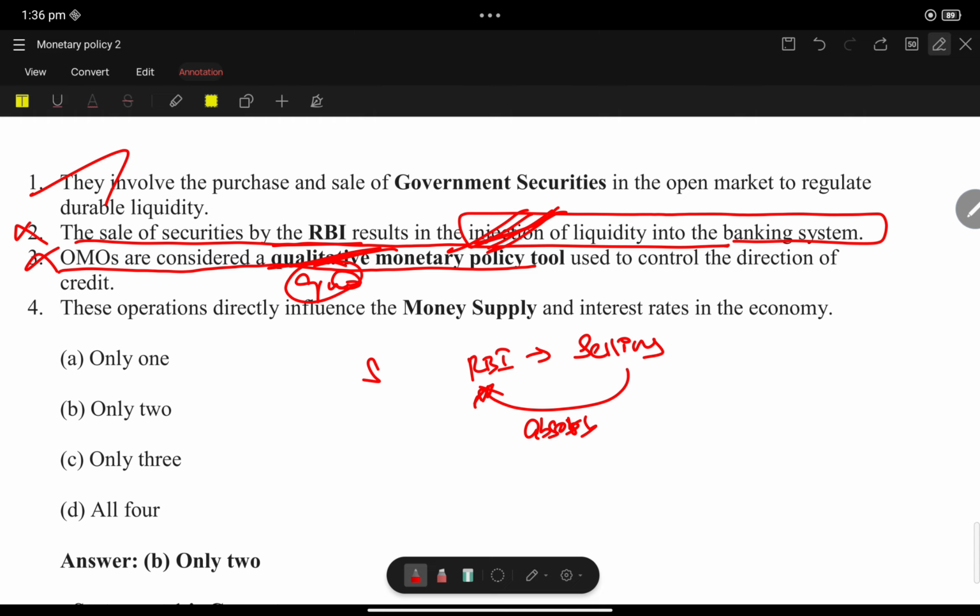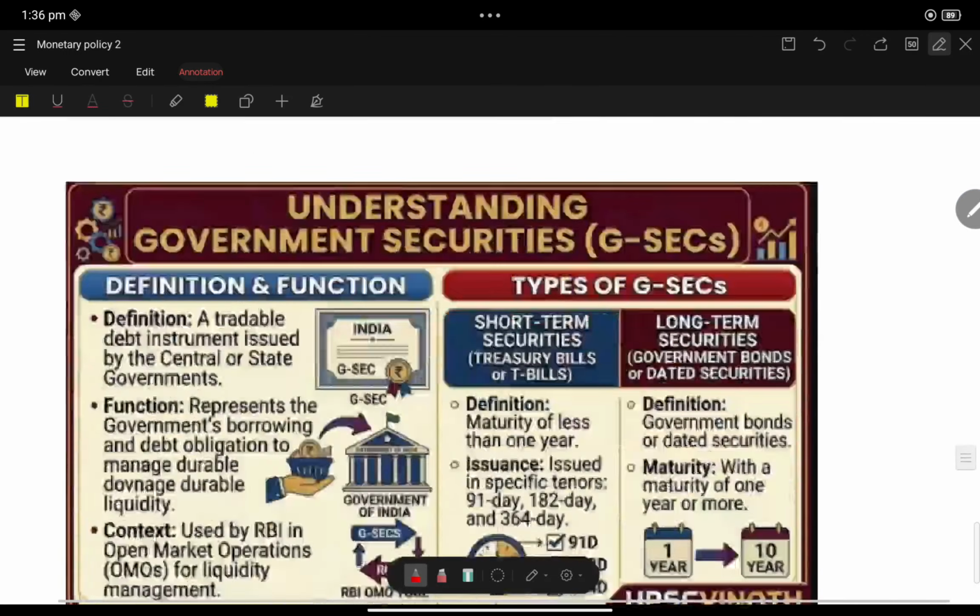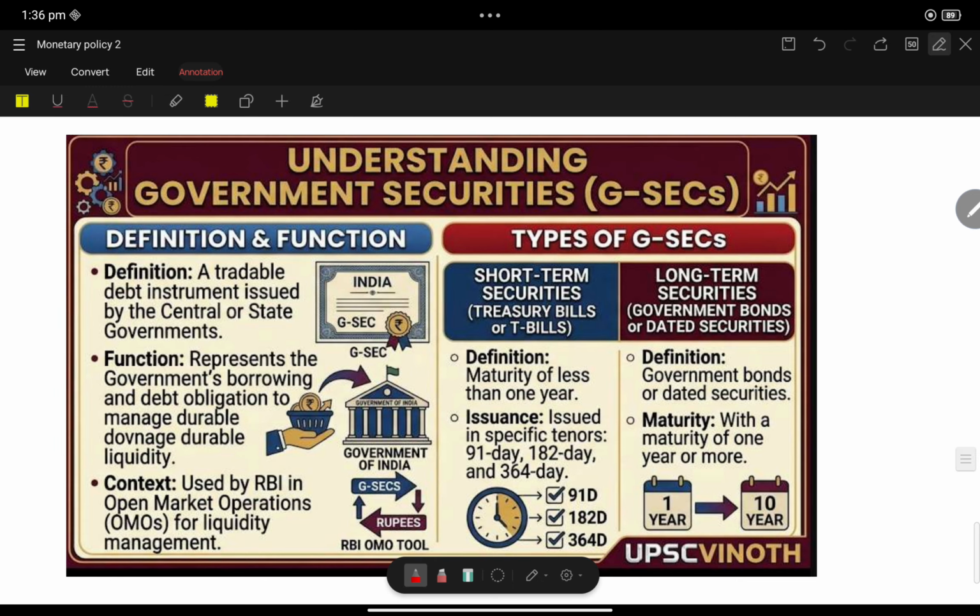So statement 3 is also wrong. These are all the operations that directly influence the money supply and interest rate in the economy. Yes, only statement 2 is correct. Next, understanding government securities.